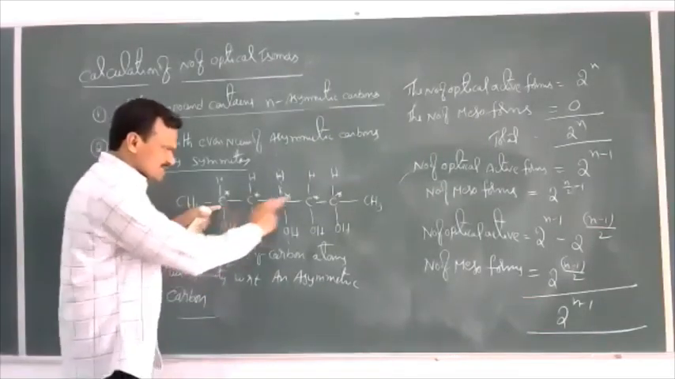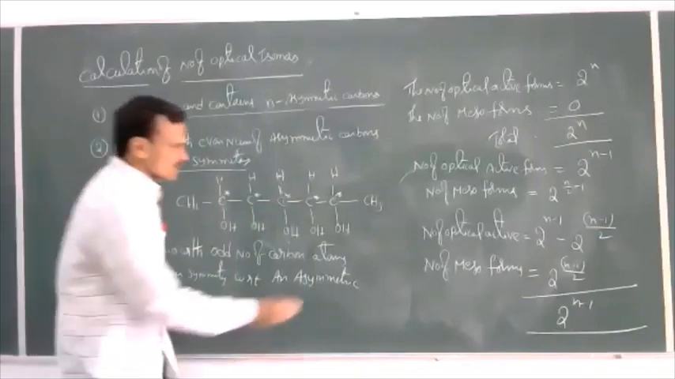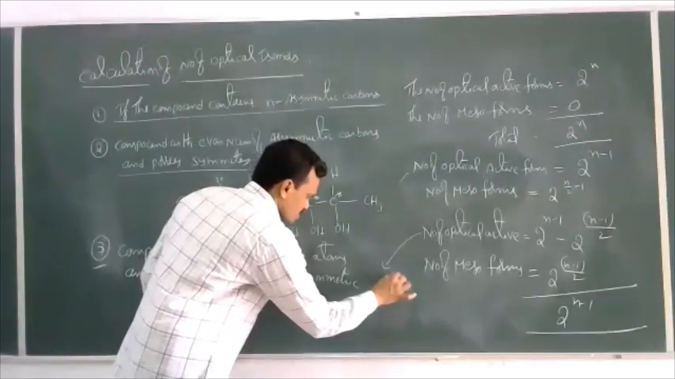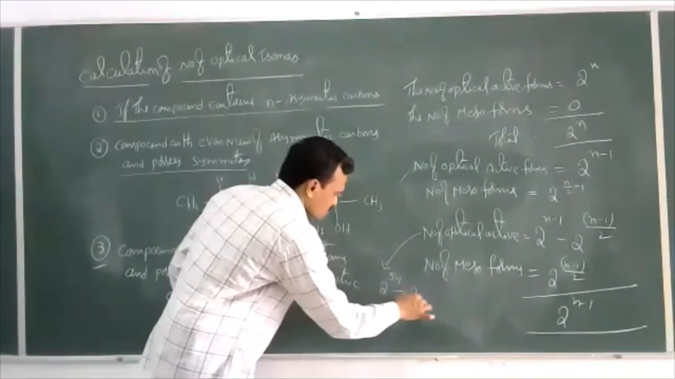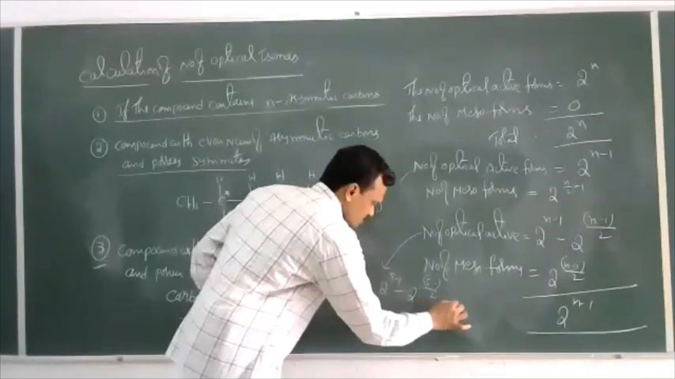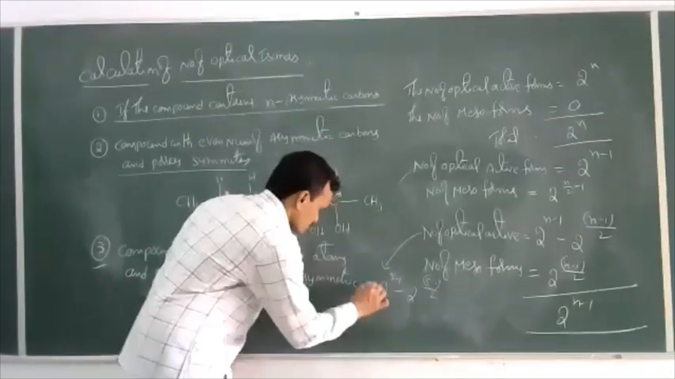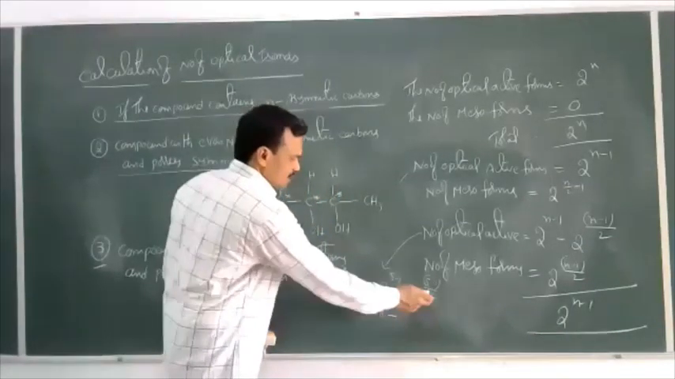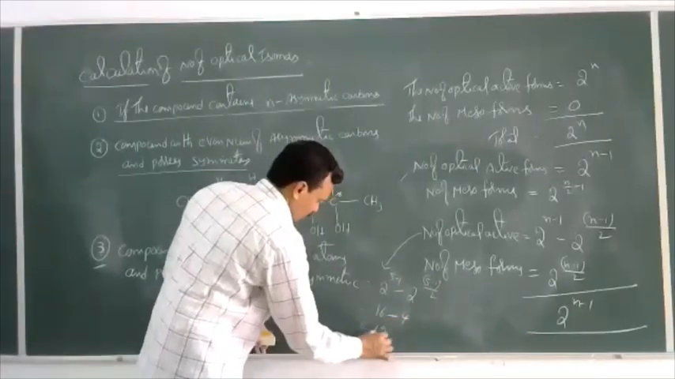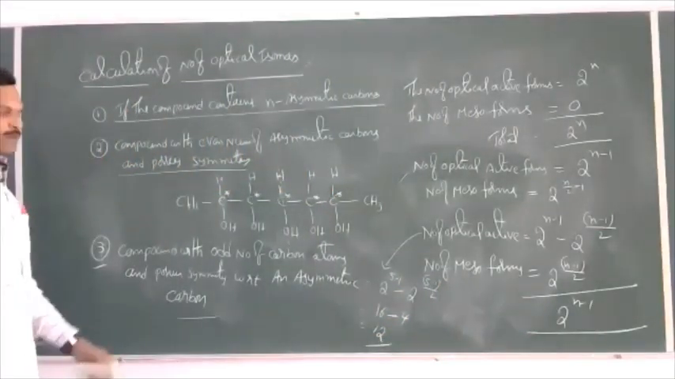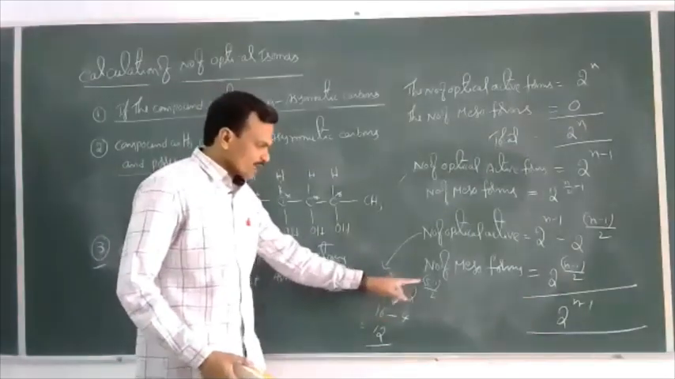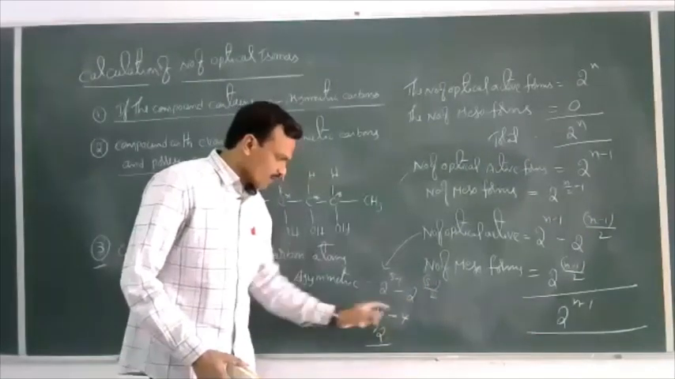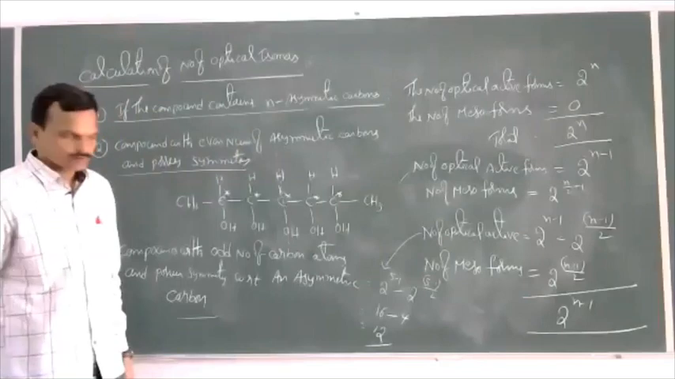Now see, for this example, how many optically active forms we can get here? So number of optical active forms is 2 power n minus 1 minus 2 power n minus 1 by 2. This is 2 power 5 minus 1 minus 2 power 5 minus 1 by 2, which is equal to 2 power 4, nothing but 16, minus 2 square, which is 4, 12. 2 power 4, 16, minus 4, 12 we can get here.